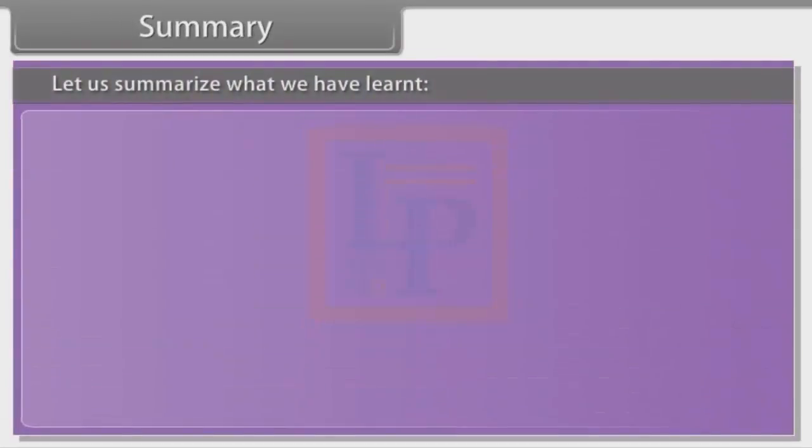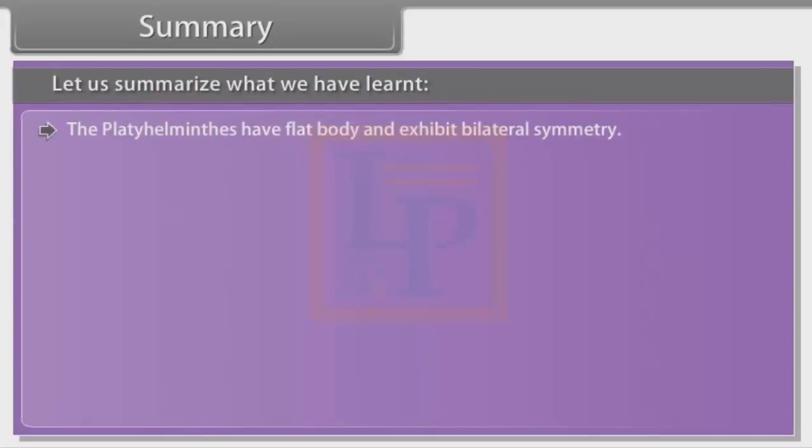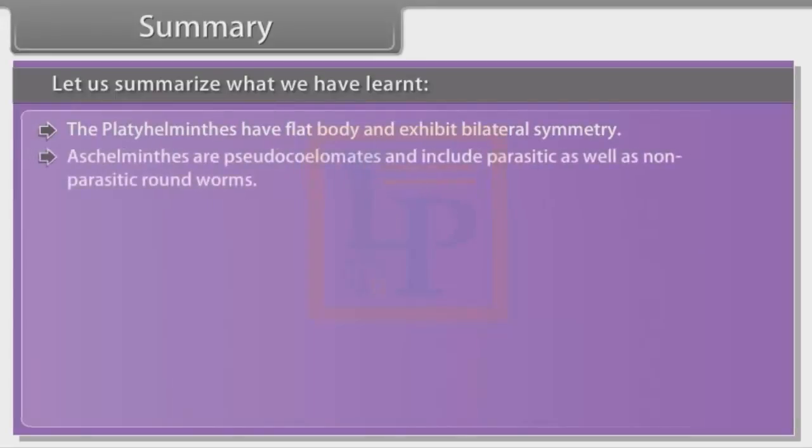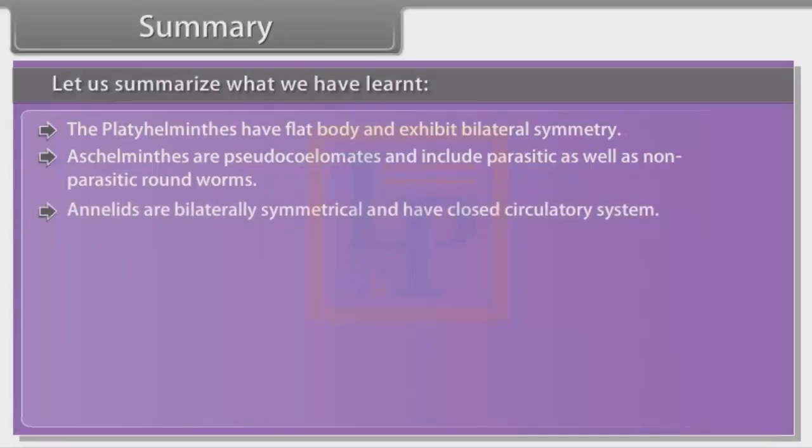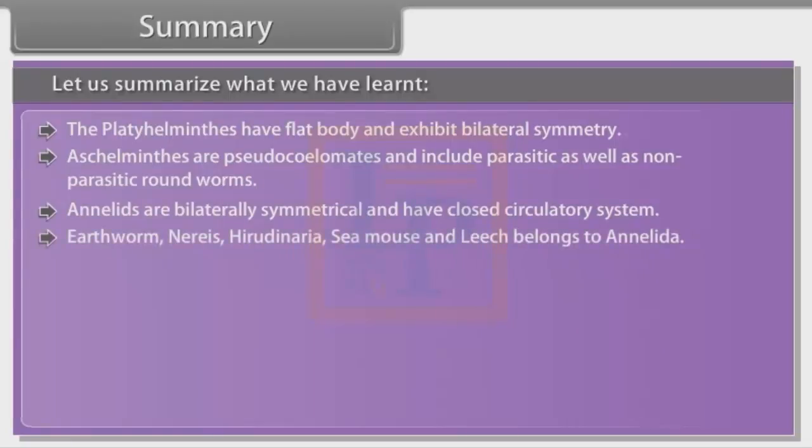Summary. Let us summarize what we have learnt. The platyhelminthes have a flat body and exhibit bilateral symmetry. Aschelminthes are pseudocoelomates and include parasitic as well as non-parasitic roundworms. Annelids are bilaterally symmetrical and have a closed circulatory system. Earthworms, Nereis, Hirudinaria, sea mouse and leech belong to Annelida.